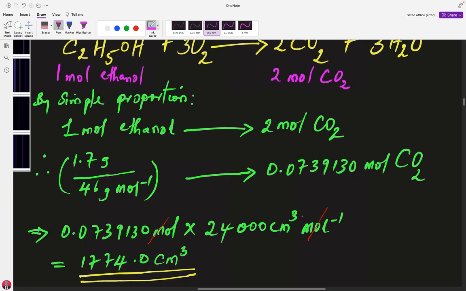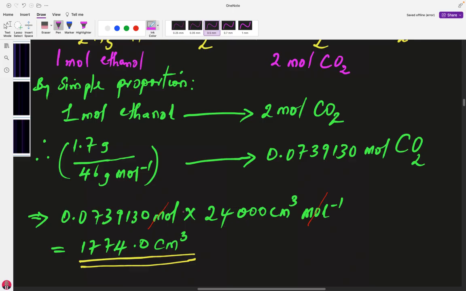That is it. So if we do our calculation, cross multiplication, 1 times this and divided by this one, this is what we have. If 1 mole of ethanol gives 2, then this other number of moles will give this other one. So if we do that multiplication, this is what we are going to have. Okay, so that's good.